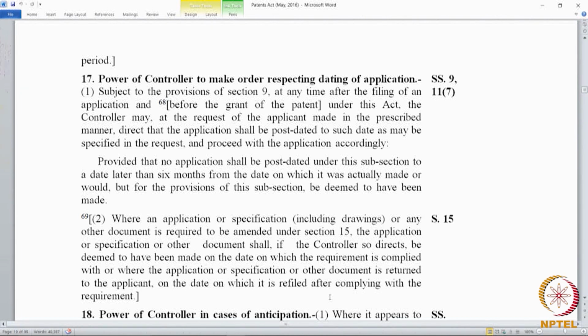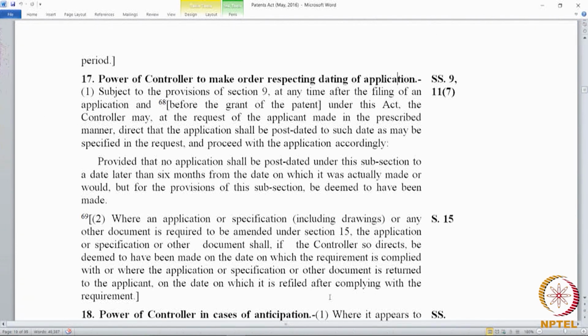But if you file a provisional and then follow it up with a complete, we do not use the word date of filing, because date of filing may mean two things. Then we use the word priority date. So, the priority language comes in, if you saw the priority rules in section 11, when there is an earlier disclosure and a later claim. So, if the claim and the disclosure are in one go, we refer to the date of filing. And in international applications, you cannot file an international based on a provisional.